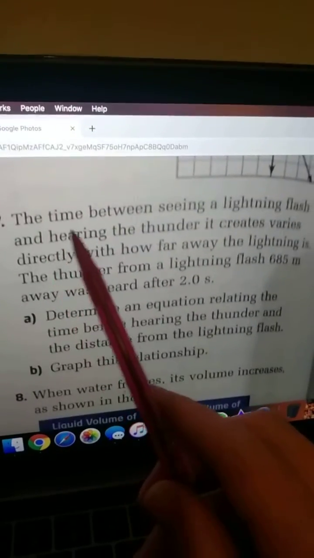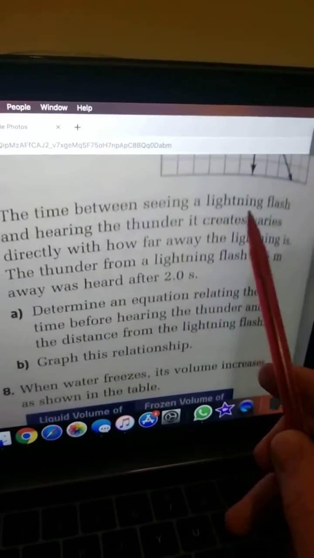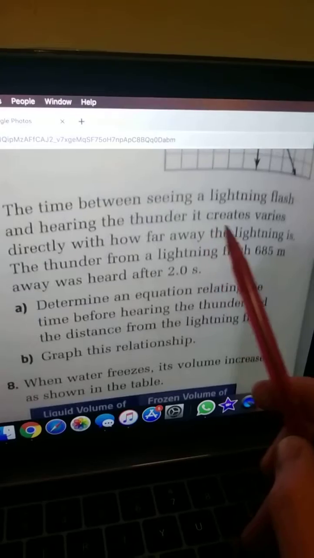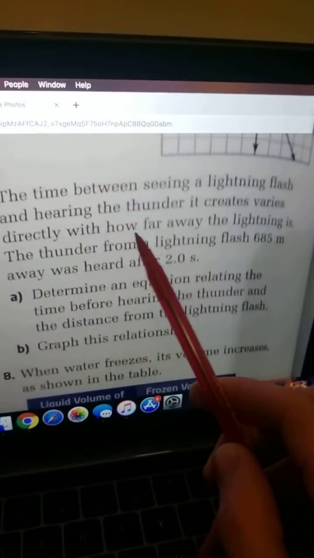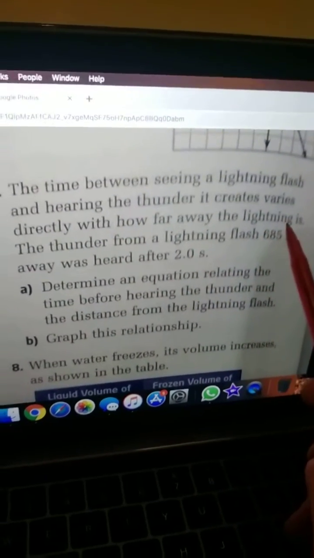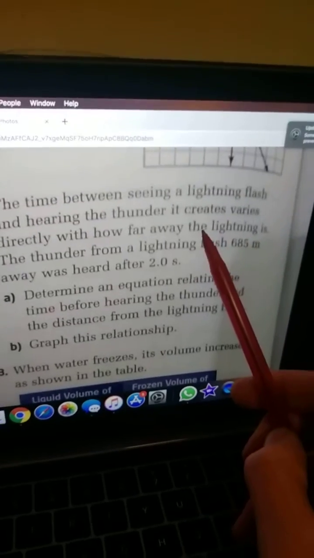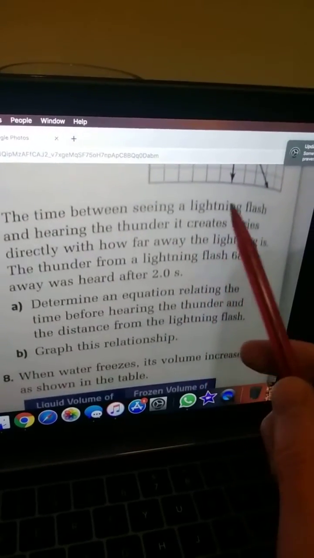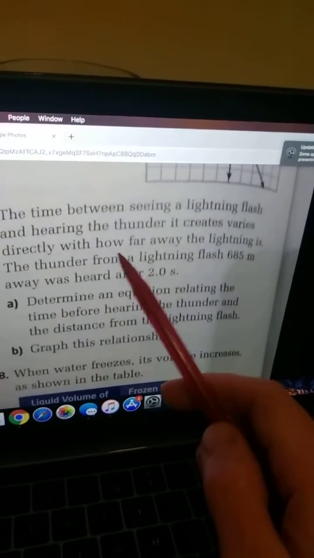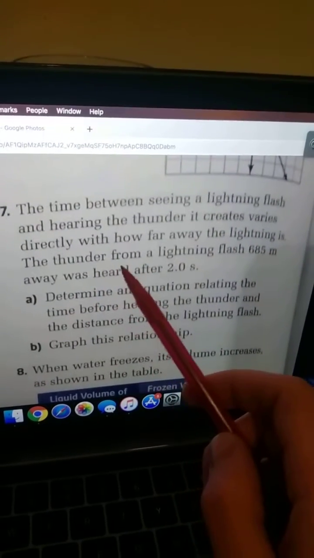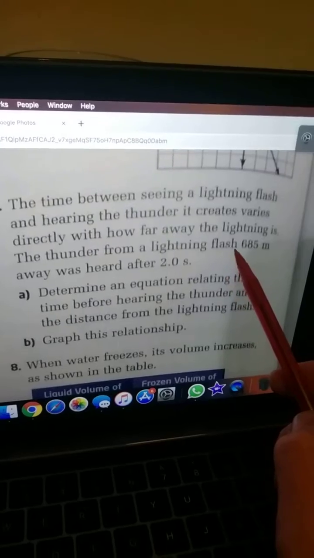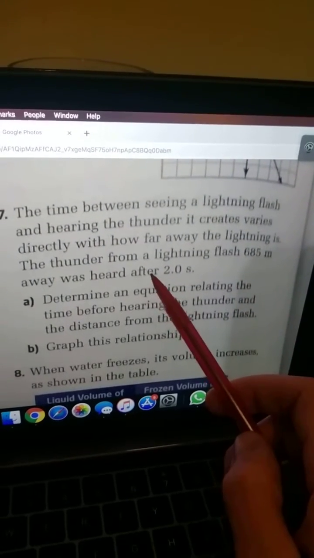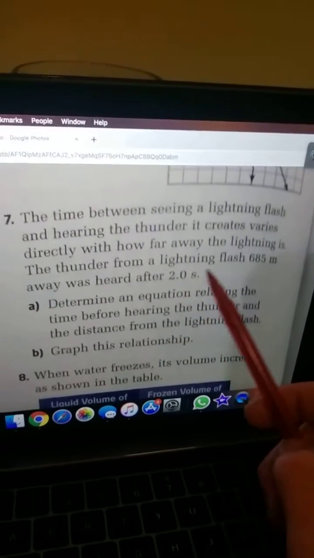Alright, so this question says the time between seeing a lightning flash and hearing the thunder it creates varies directly with how far away the lightning is. So if you're further away from lightning, it's going to take longer for you to hear the sound that comes with the flash. The thunder from a lightning flash 685 meters away was heard after 2 seconds.